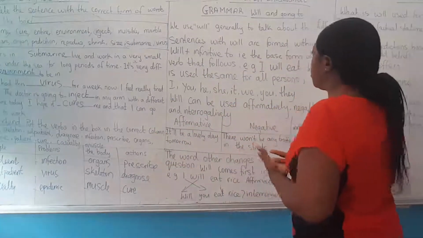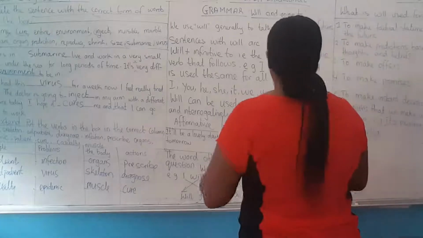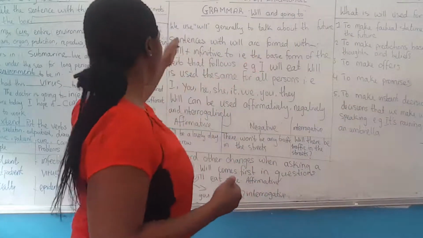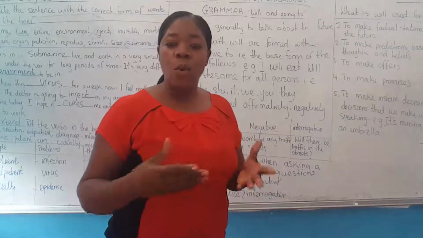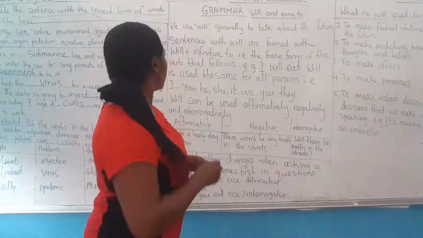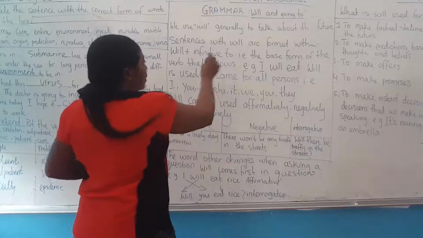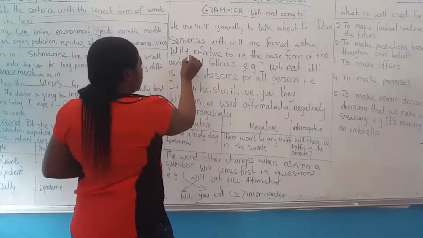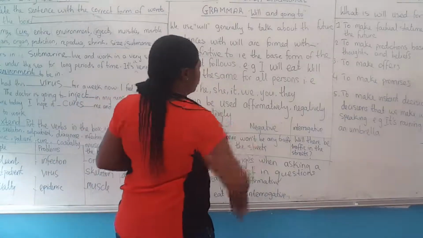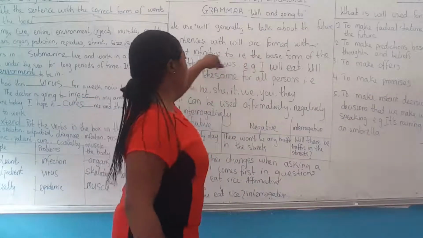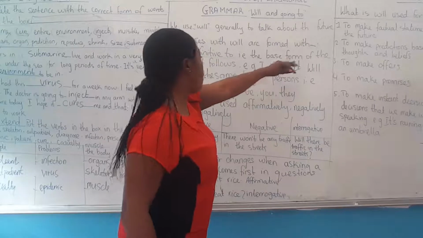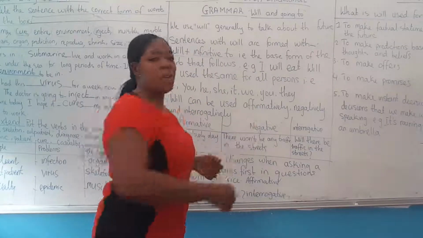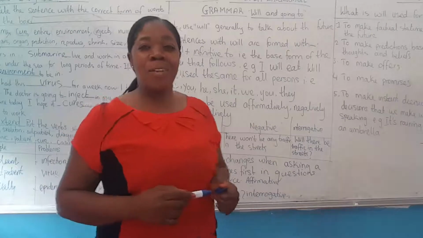We use will to talk about sentences in the future. As you can see here, sentences with will are formed with will plus the infinitive without to, or the base form. Infinitive means the base form of the verb that follows. For example, I will eat.